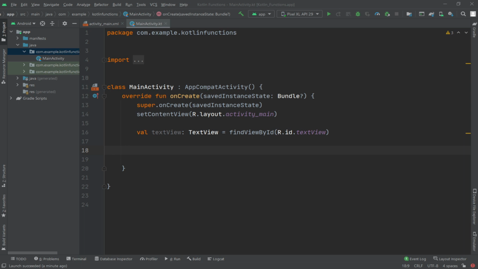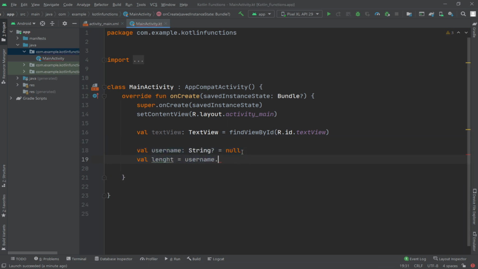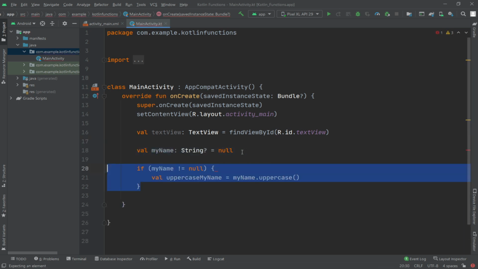So this technique makes it easier to check if a value is null without having to write an if statement every time the variable is accessed, as we did earlier. Let me show you what we did earlier. As you can see here, we can do this with the safe call and let function, which means less code.